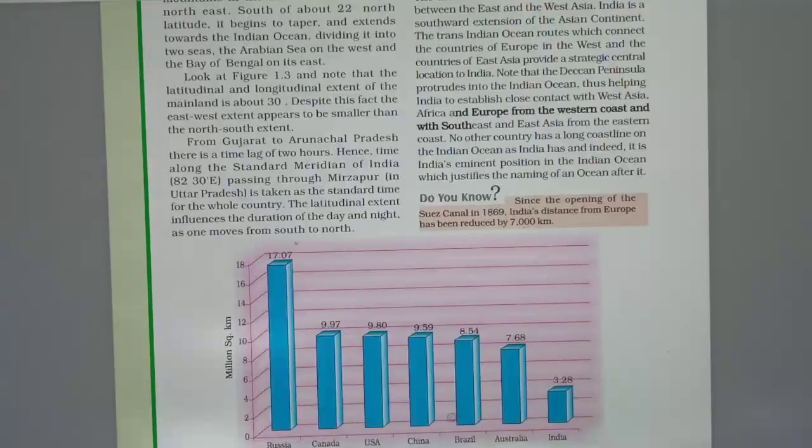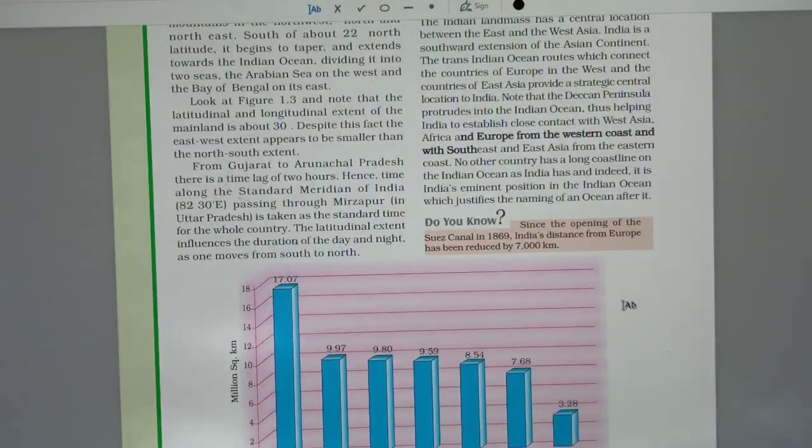These are the 6 countries that are larger than India. We can keep them in mind with the help of this.